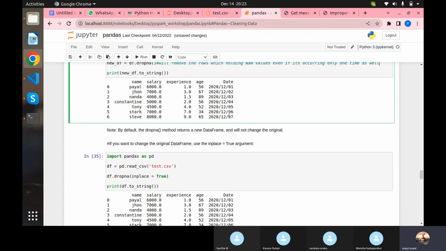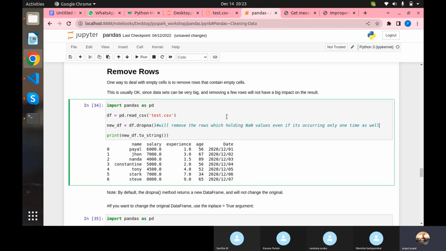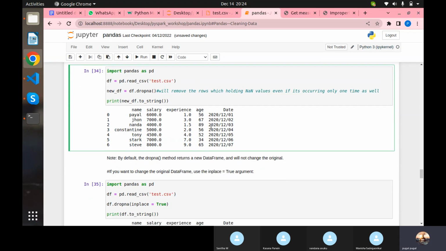But this is not fair, right? Only one data is missing in that entire row, and we should remove the entire row? You will lose a lot of the data, and that won't be pretty whenever it's happening. So we should not allow it to happen that way. We have to approach it in a different manner.